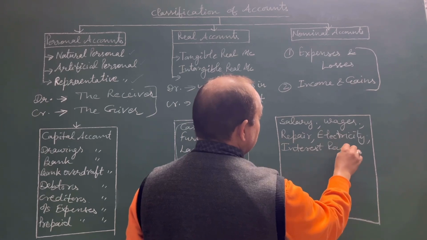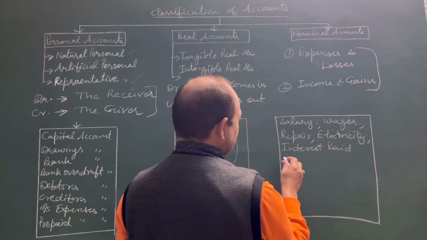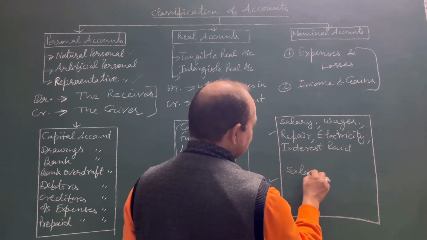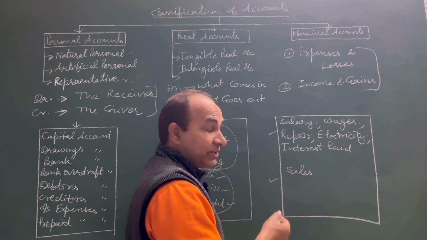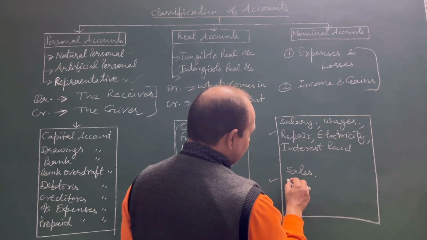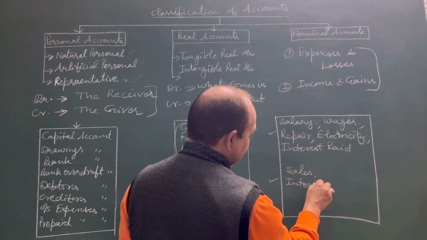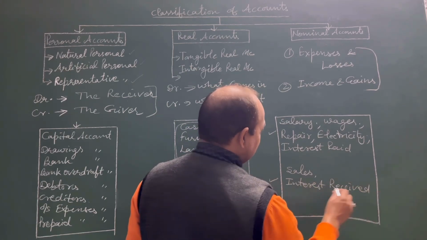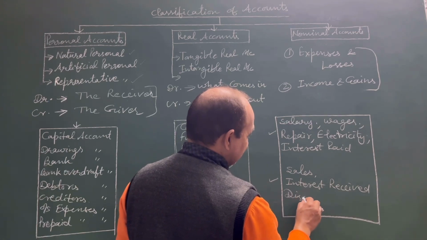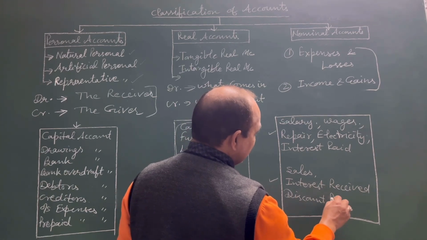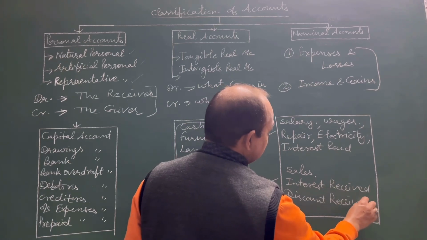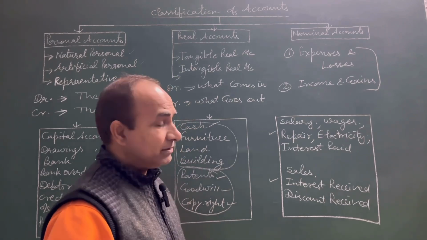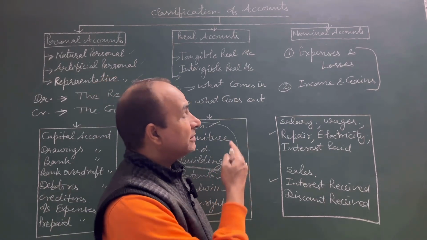These are the examples of expenses. And second, examples of income: sales, which is the main source of revenue for a business, then interest received, then discount received, and some other examples like bad debts recovered account, like dividend received. These are the examples of income and gains.